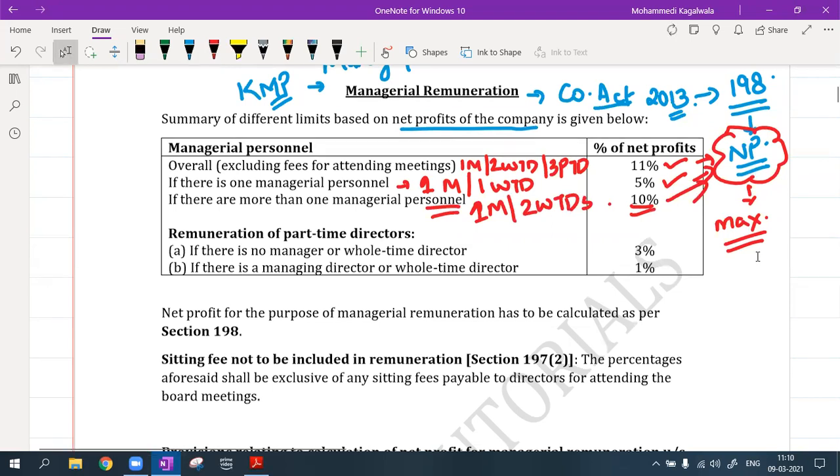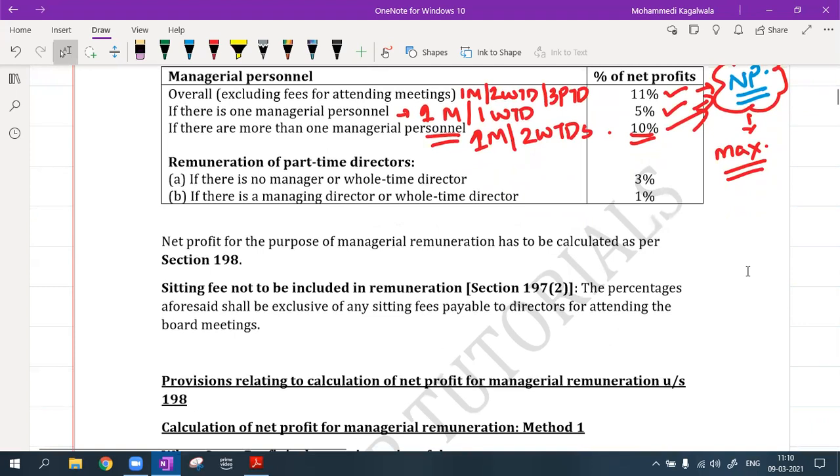However, when you calculate the remuneration of the part-time directors, there are some companies who along with the whole-time directors also have part-time directors. There are some companies who do not have any whole-time directors; they have only part-time directors working for the company. For those part-time directors, if there is no manager or whole-time director, it is going to be 3% of the net profit. But if there is a managing director or a whole time director, then for the part time directors it will be only 1% of the net profit.